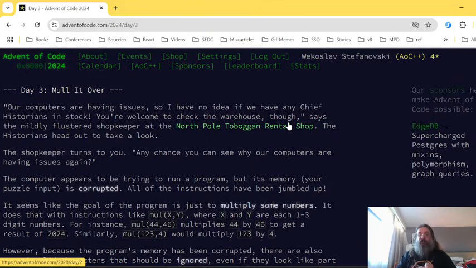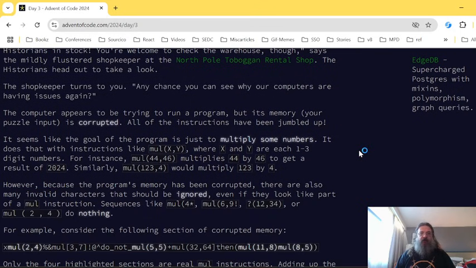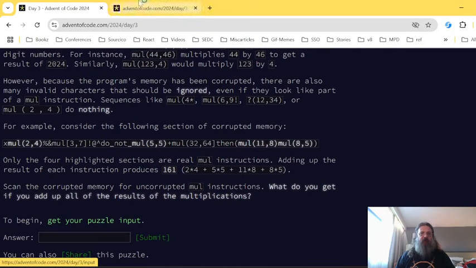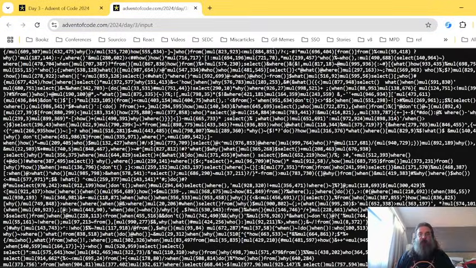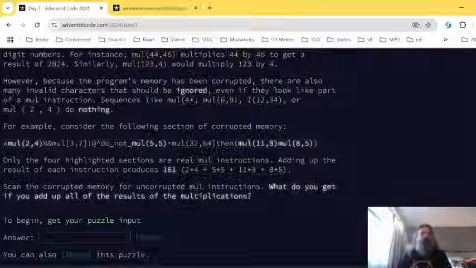First time that I'm seeing this task, but people told me that it's quite easy, so we'll see how it goes. So our computers are having issues, of course, they are computers. If we have any chief historians in stock, toboggan rental shop. Okay. Run a program, but its memory is corrupted. Let's see what the input is. Oh, yeah, this sounds weird. We might have some issues.